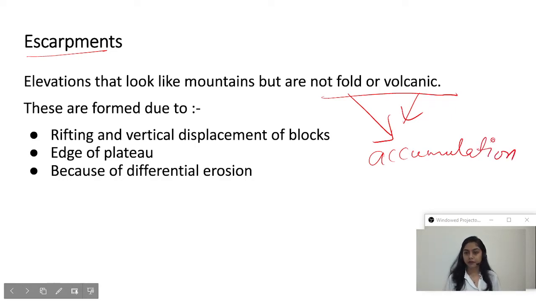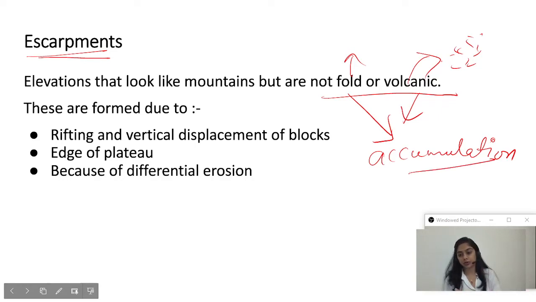Accumulation. Fold mountains were formed due to accumulation or deposition of marine sedimentary rock. They got deposited. Though the reasons were different for both, here compression took place. In volcanic mountains, volcanic matter got deposited or accumulated. But in escarpment, this is not formed due to accumulation. These are formed due to any of these reasons.